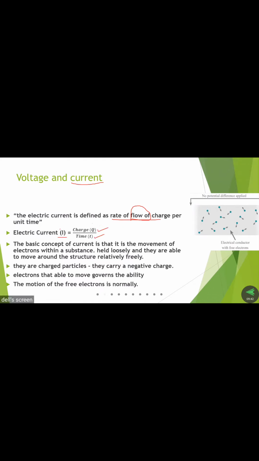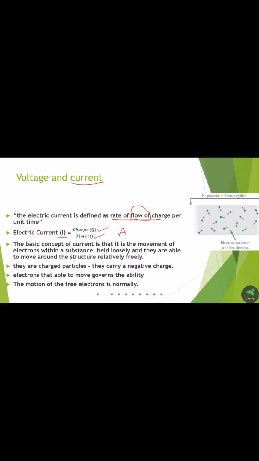Within a given time, the quantity of electrons flowing through a conductor is called current. Units are amperes. Already in the earlier slide we can observe those things, right?